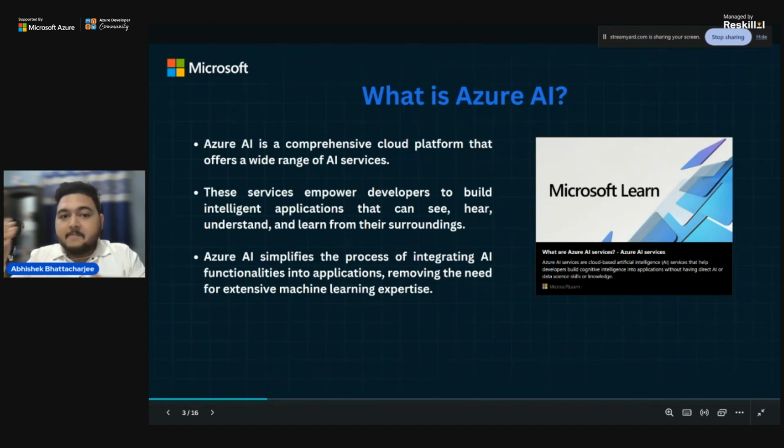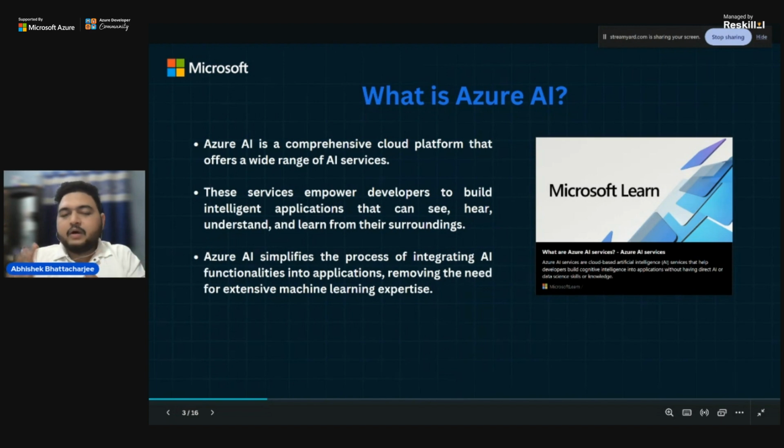It empowers developers, data scientists, and businesses to build intelligent applications without having knowledge of any sort of tech stack. You can just take the service into use and build your own application that can observe, can give security to your organization, can see, can hear, can detect, everything. It simplifies your life in a nutshell.